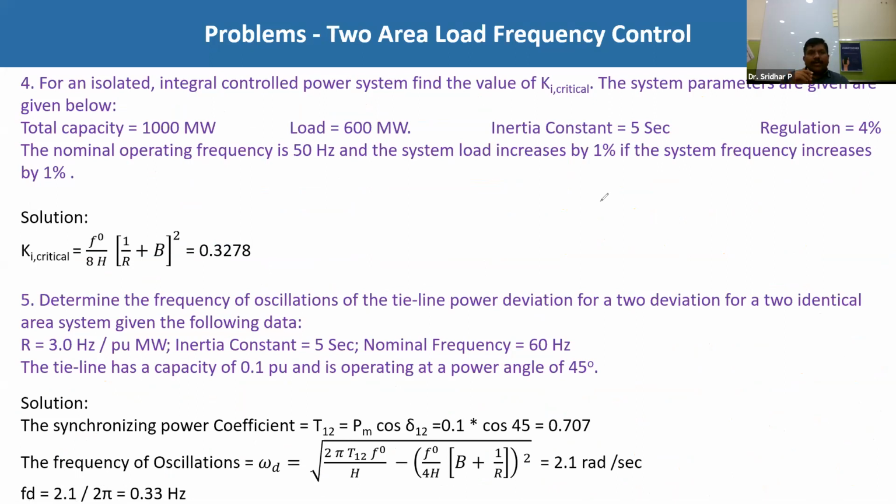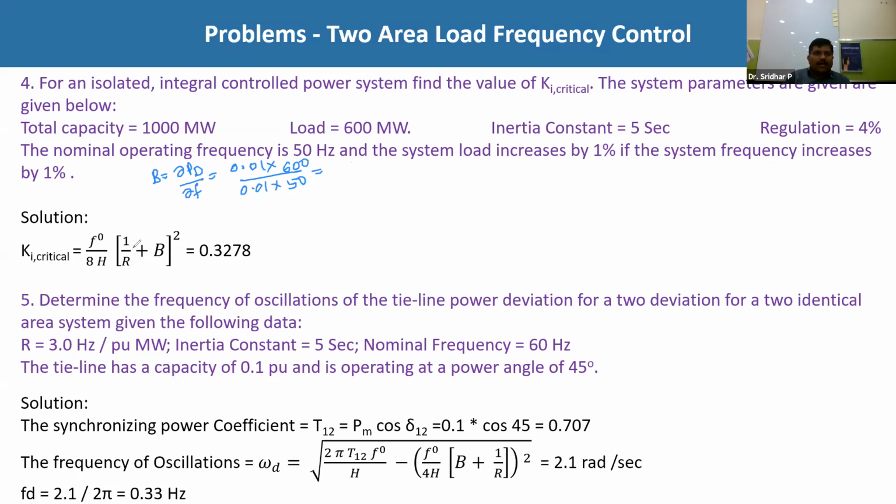Whatever the values they have given: total capacity 1000 megawatt, load 600 megawatt, inertia constant 5 seconds, the nominal operating frequency is 50 Hz, and the load is increased by 1% if the system frequency changes by 1%. So this last line is nothing but 1% to 1%. We are going to make use of B is equals dou PD by dou F. So 0.01 of the total demand load, which is 600, divided by 0.01 into 50. So this is the formula we are going to use to determine the B value, right?